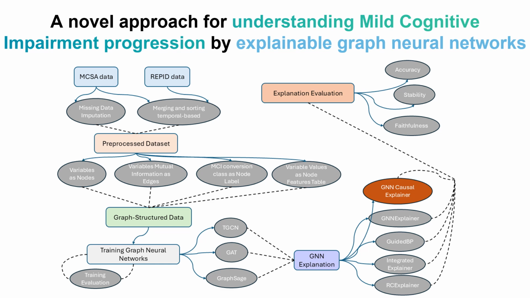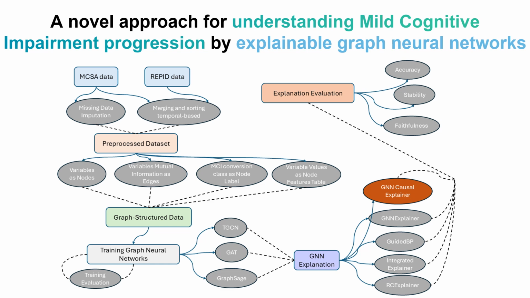The graph-structured data is made from this, and then we train the graph neural networks on that. This training can be evaluated in different ways, as we have different structures for graph neural networks. One of them is temporal graph convolutional networks, and also graph neural networks with attention, and also the GraphSAGE model. We can evaluate them with parameter tuning and make them better.